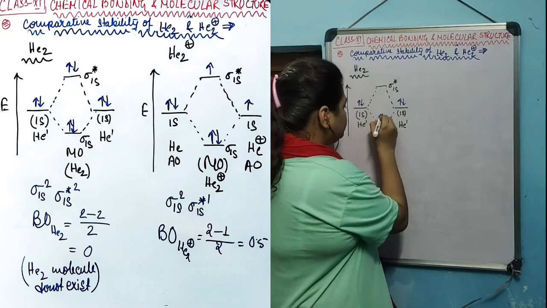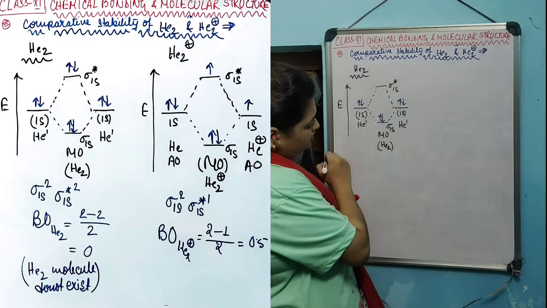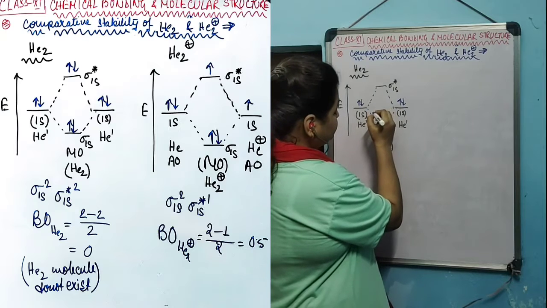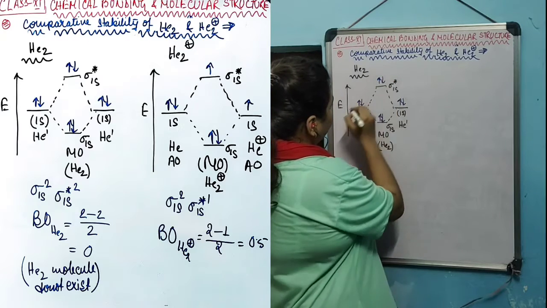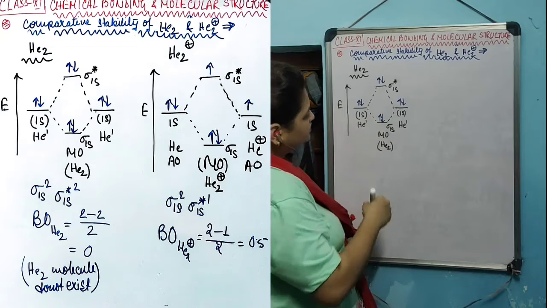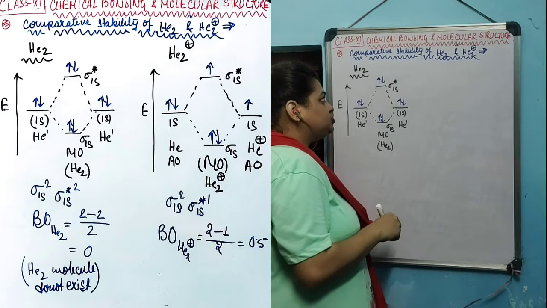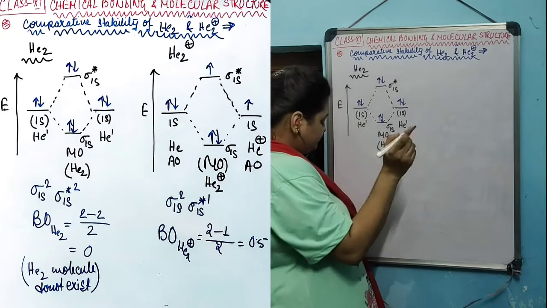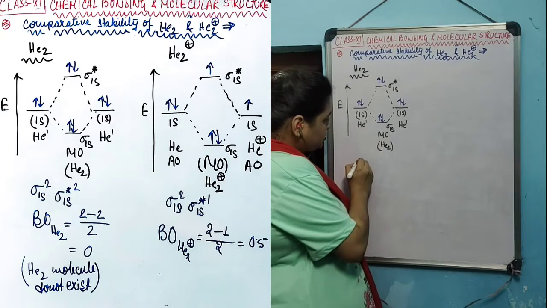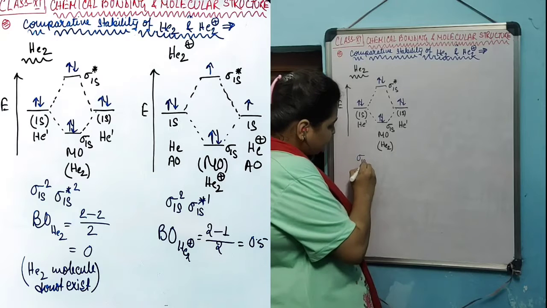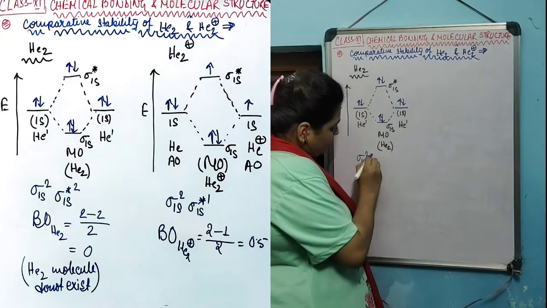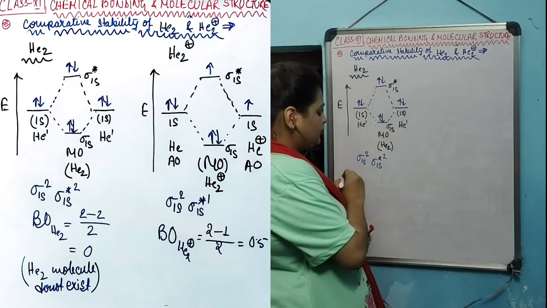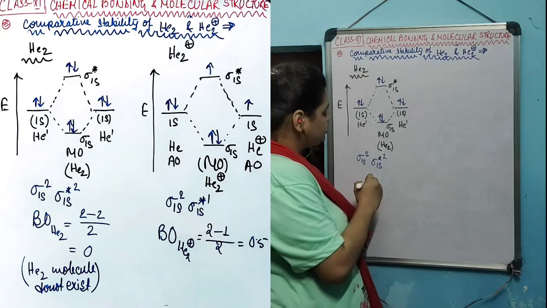The first 2 electrons will be filled in the sigma 1s, then the higher energy level, sigma star 1s, will be filled by the remaining 2, and that's how the energy level diagram of He2 species is constructed. Now before doing the bond order, the electronic configuration of this species will be sigma 1s 2, sigma star 1s 2. This is the electronic configuration for He2 species.